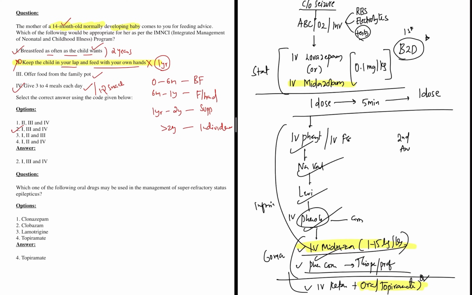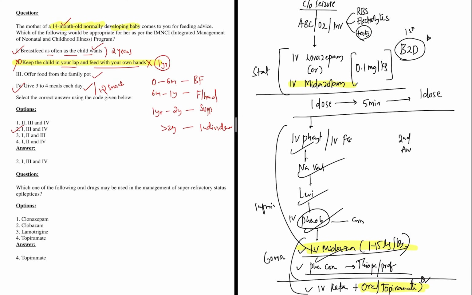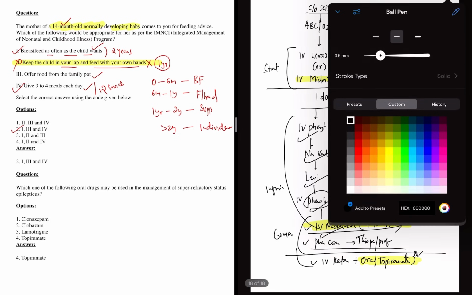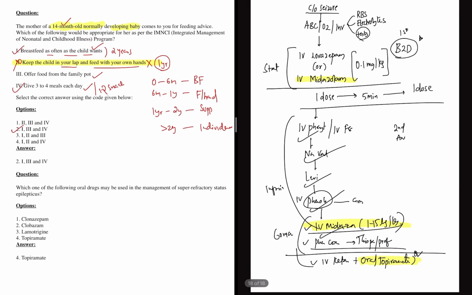Now coming back to the management algorithm, any seizure is considered status epilepticus if he is not responding for more than 30 minutes of treatment, and also not regaining consciousness. Then there are two terminologies that you need to understand: what is refractory status epilepticus, and what is super refractory status epilepticus?